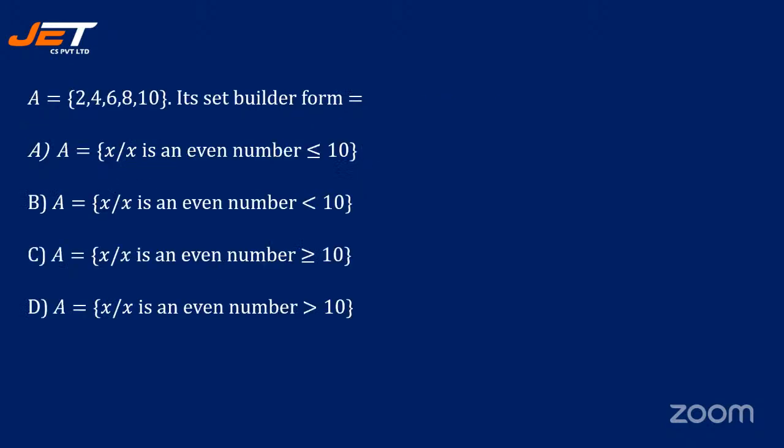See the next question. If A is equal to 2, 4, 6, 8, 10, its set builder form is x such that x is an even number less than or equal to 10. X such that x is an even number less than 10. X such that x is an even number greater than or equal to 10. X such that x is an even number greater than 10. It is not greater than 10. It is not greater than or equal to 10. It is not less than 10 because 10 is also included. So it should be option A.